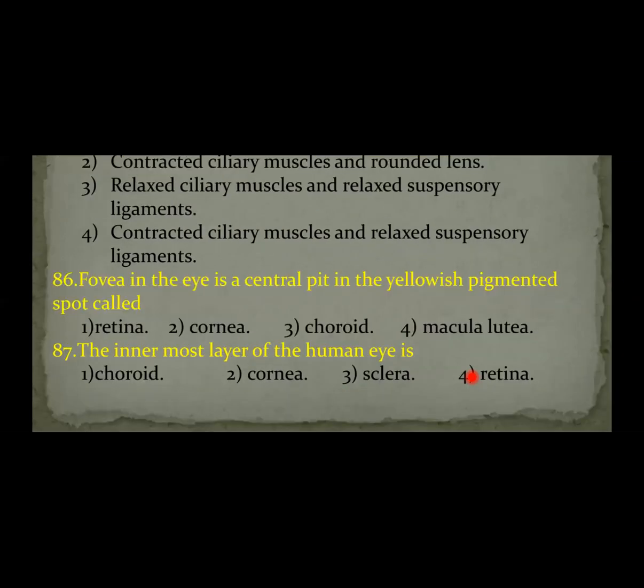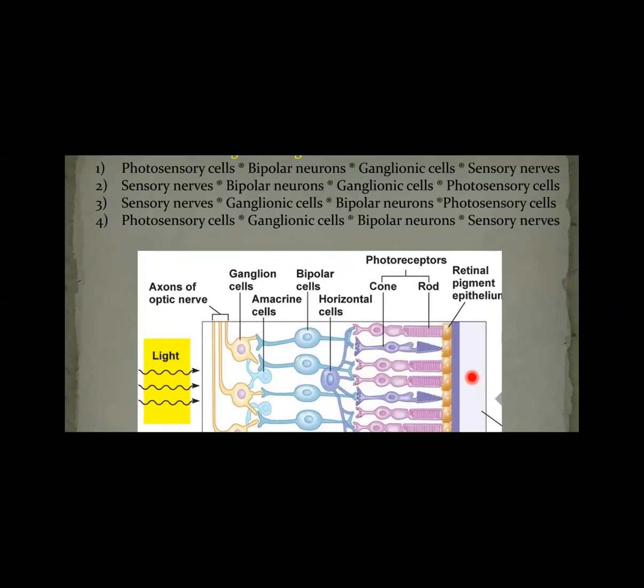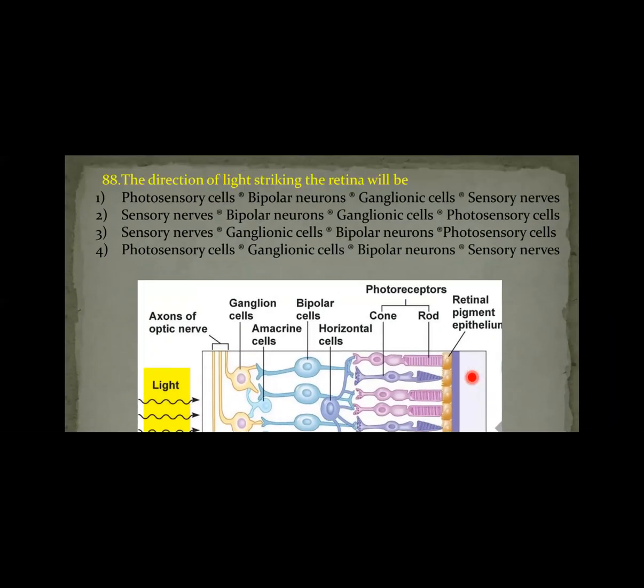Let us move on to the next question. The direction of light striking the retina will be. How the light enters into the inner layer of the eyeball, we'll see first. The atmospheric light first falls on the cornea. Through the pupil, it enters into the aqueous humor, then the lens. After the lens, it passes through the vitreous humor, then falls onto the retina.